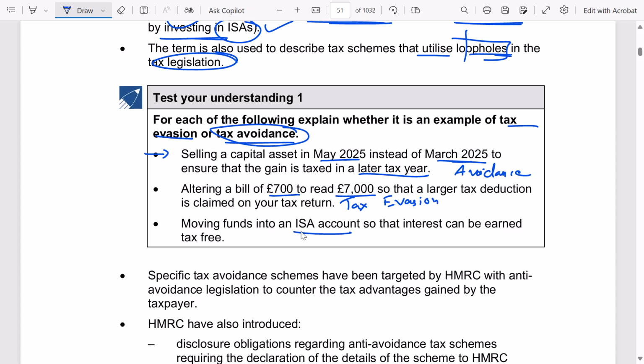Moving funds into an ISA account so that interest can be earned tax free. Can I say again this is tax avoidance because this involves tax planning, right?